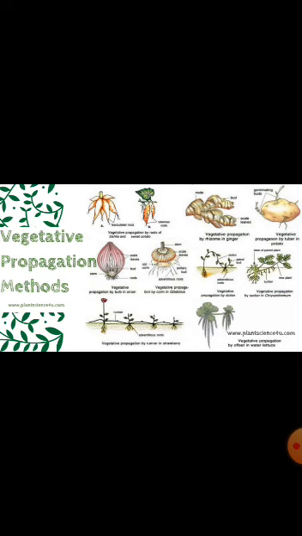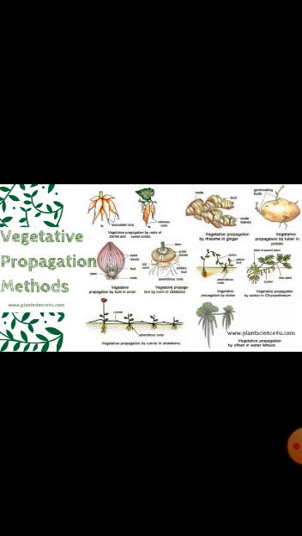Leaves also produce new plants, like in bryophyllum. Here at each margin or notch of the leaf, it produces buds. These buds or young plants, when they fall on a suitable substratum, that is, onto moist soil, develop into a new plant.